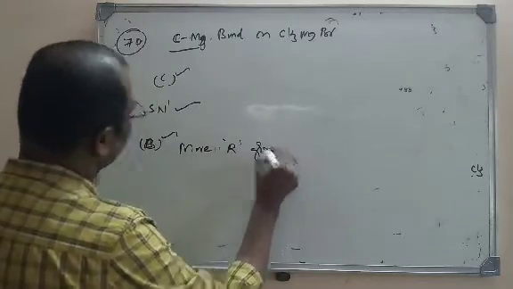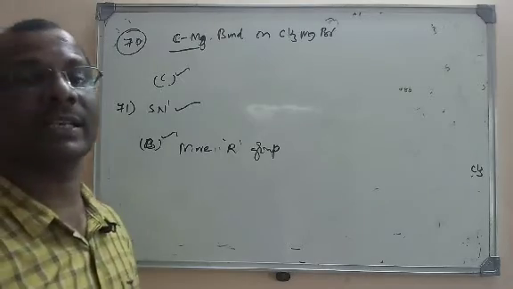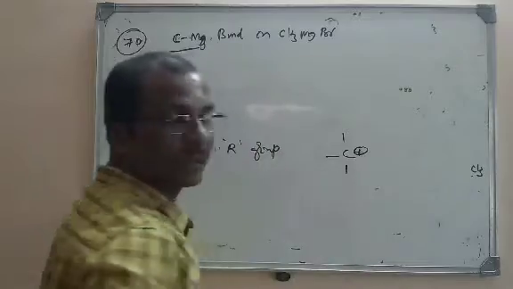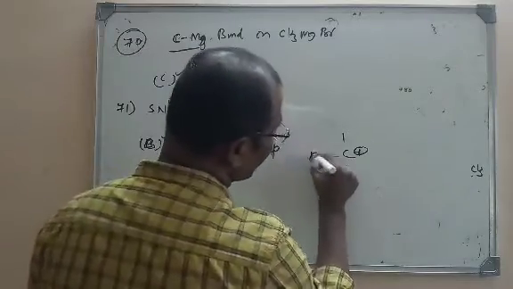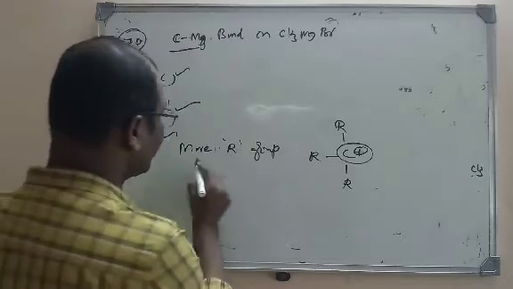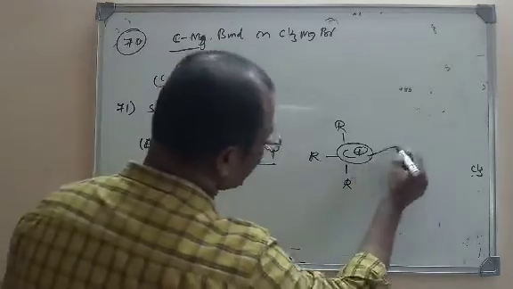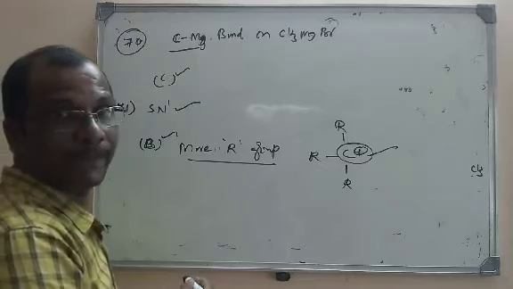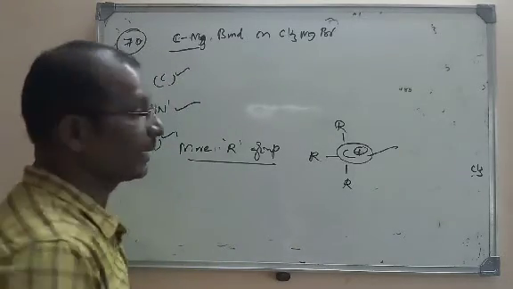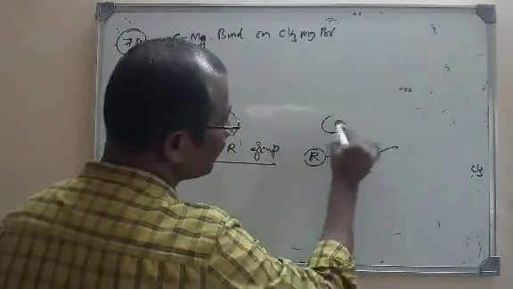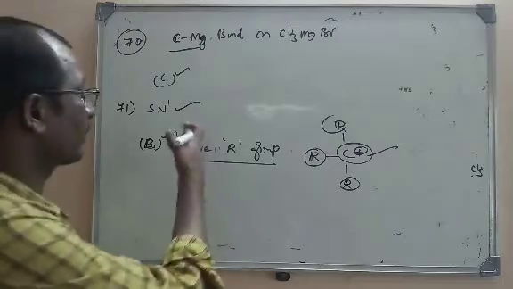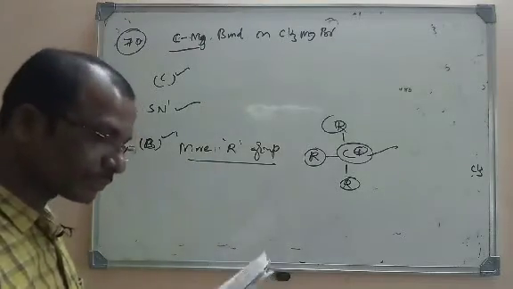Why? In the SN1 mechanism a carbocation is formed. This is the carbocation. So if we have more alkyl groups, the stability of the carbocation formed will be more. So the increase in the alkyl groups favors the SN1 reaction. That is why tertiary alkyl halides will undergo or prefer the SN1 mechanism, because when the alkyl groups are more, the stability of the intermediate carbocation will be increased, and so it is favored by the SN1 mechanism.